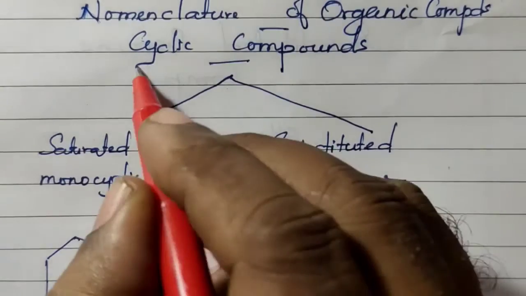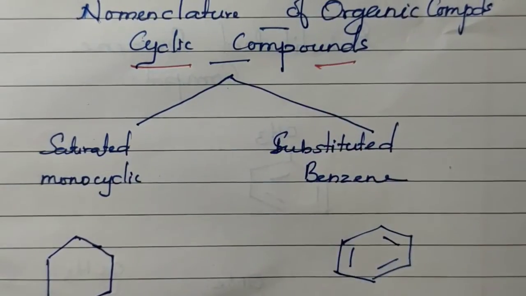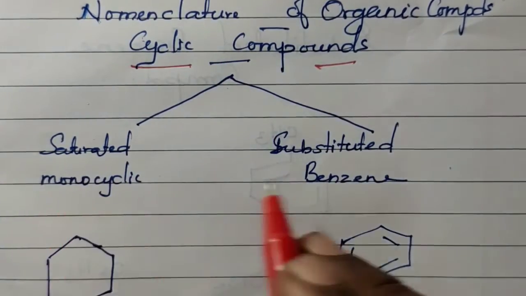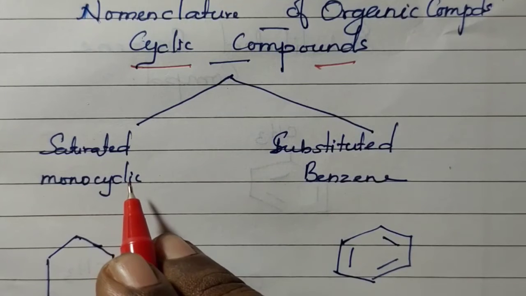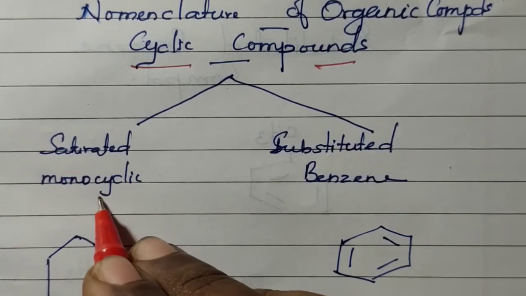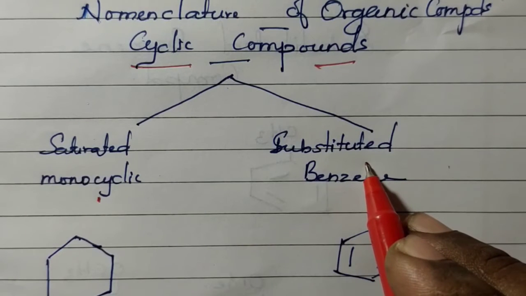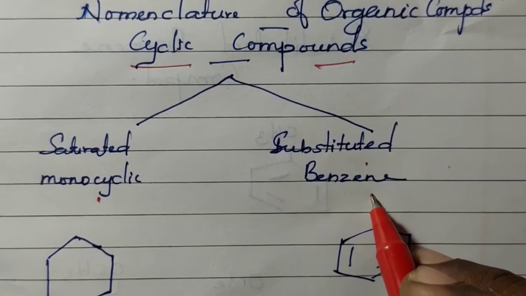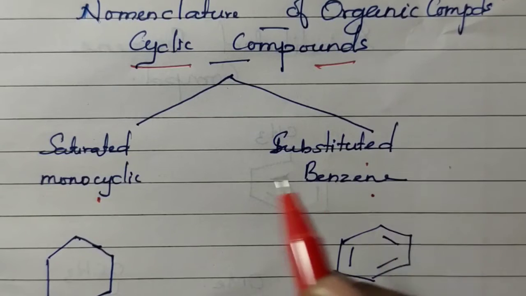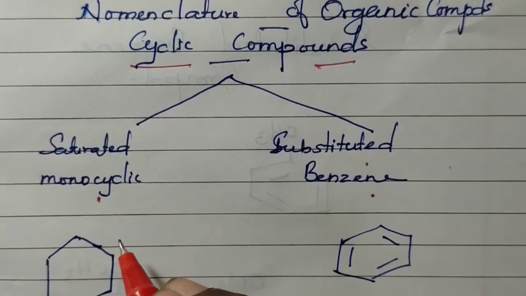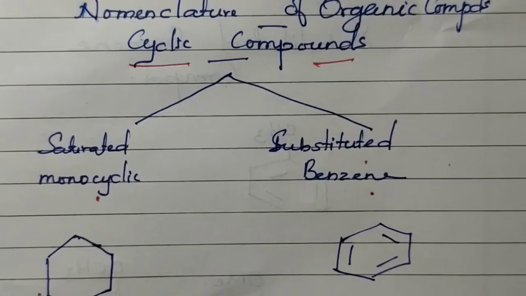Nomenclature of cyclic compounds. There are two types of cyclic compound we have to discuss. One is saturated monocyclic compound. Another one is substituted benzene compounds. Saturated monocyclic compound means monocyclic compound.